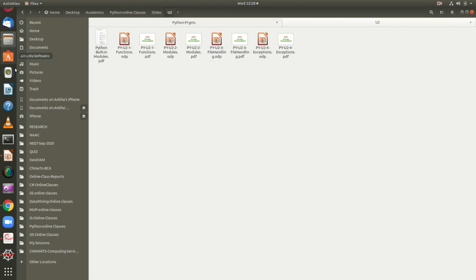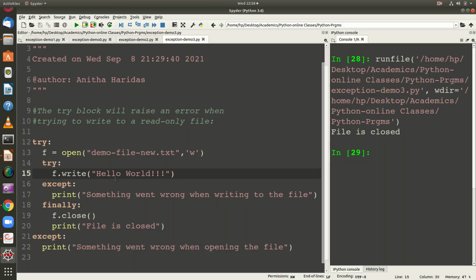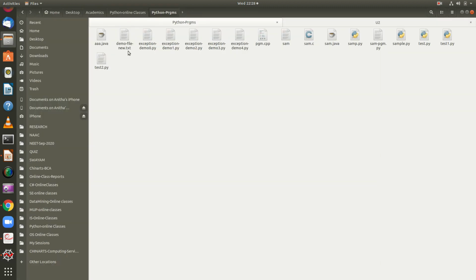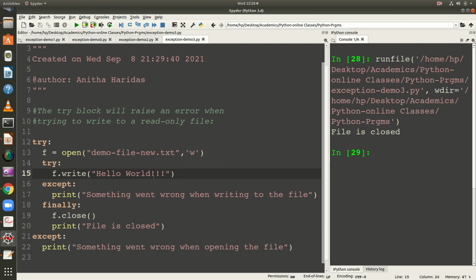If you want, we can see the Python programs. Inside the Python programs, I have the demo file. This is the file name, demo file new. Let us try opening this file. When I open this file, I get the message hello world. It's as simple as that. So you get this message written. After writing this message, since there is no exception, this block is not executed. It goes to the finally block and the file is closed.